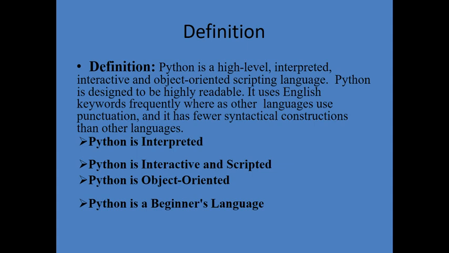First, we will discuss that Python is interpreted. Python is interpreted because it has a two-way translation mode, where first the code is internally and implicitly compiled, and then it is interpreted on a Python virtual machine. Python is interactive as well as scripted.